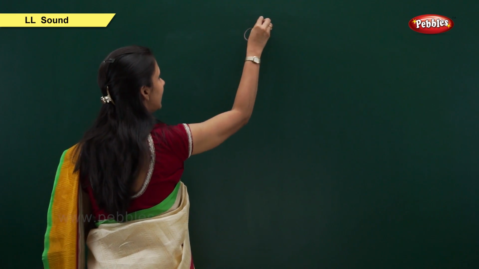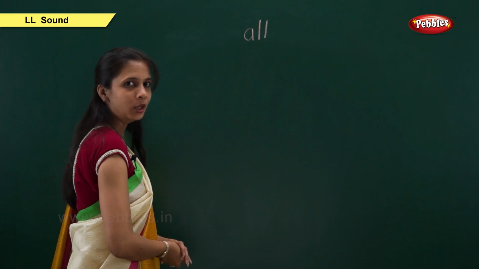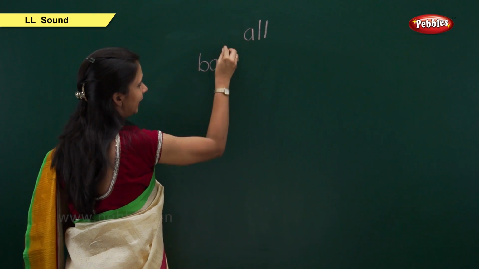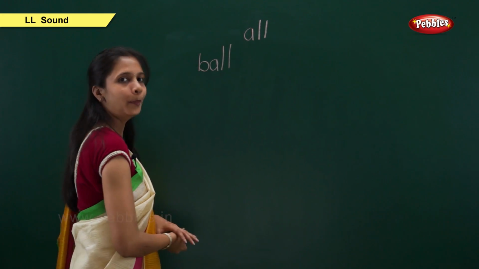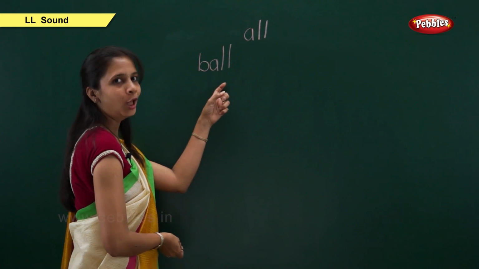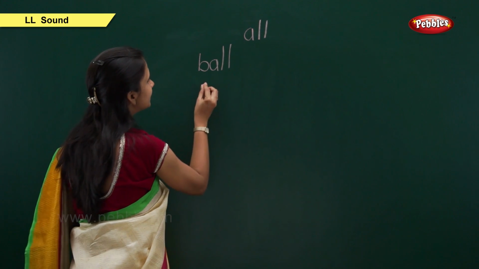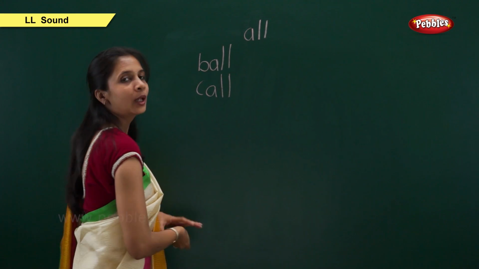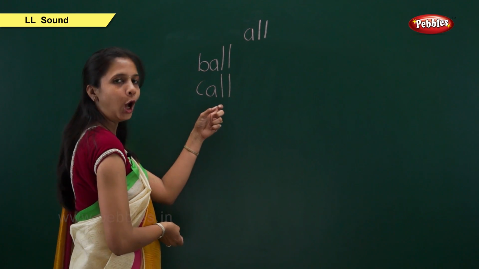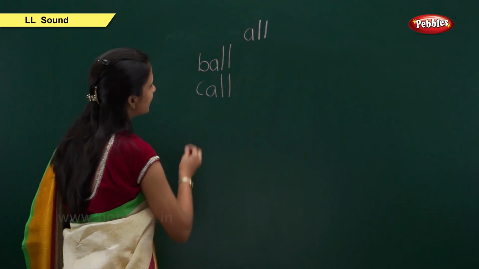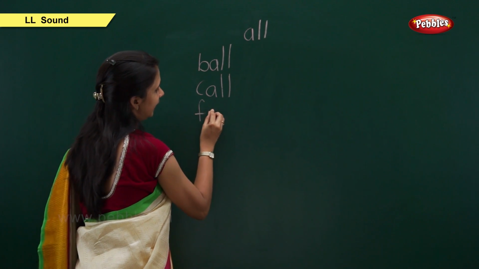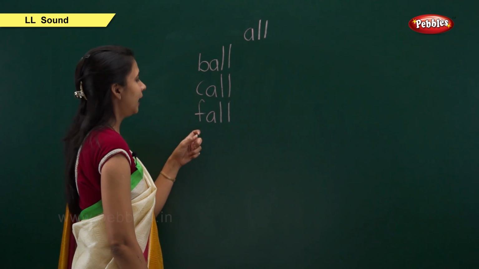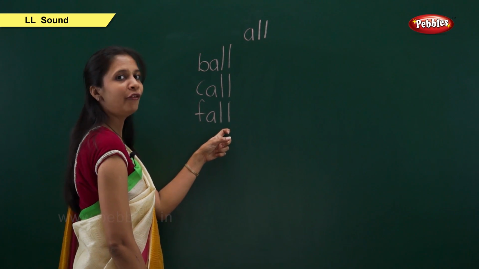Here A, L, L, all. The first example is B, A, L, L, ball. B, all, ball. Next, C, A, L, L, call. K, all, call. Next is F, A, L, L, fall.